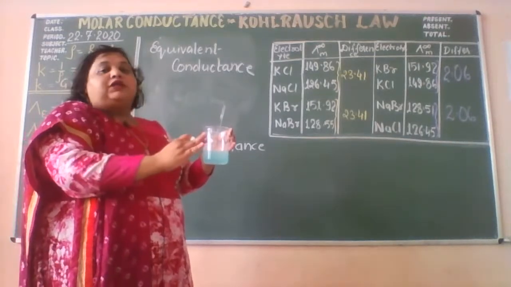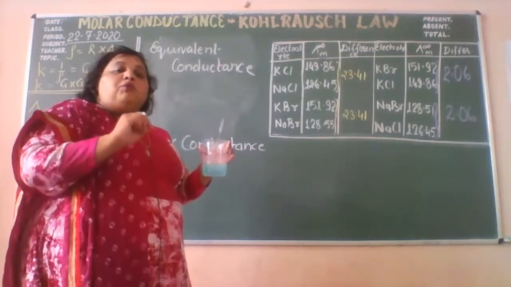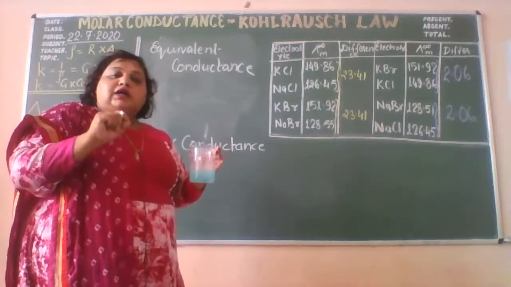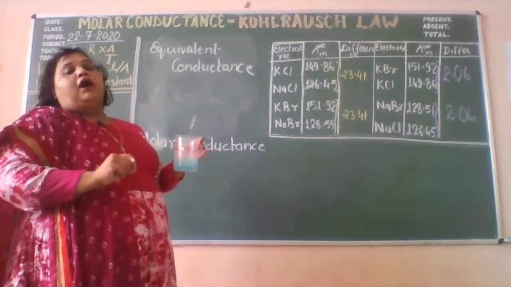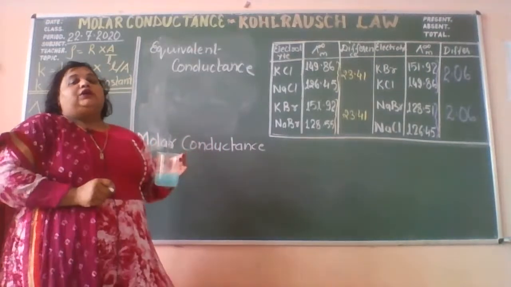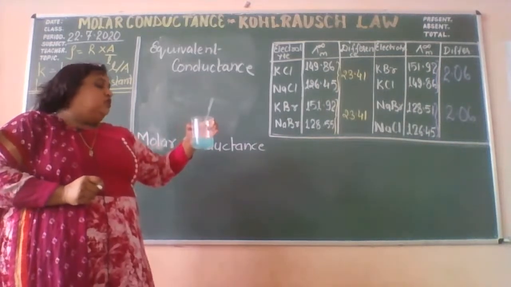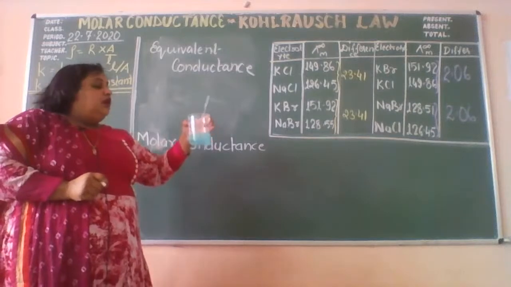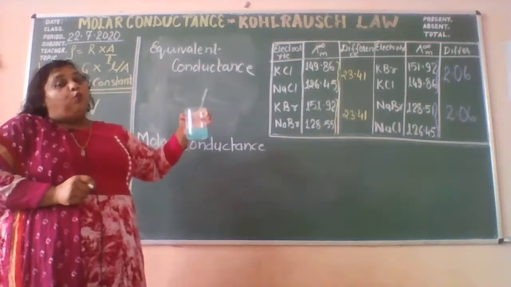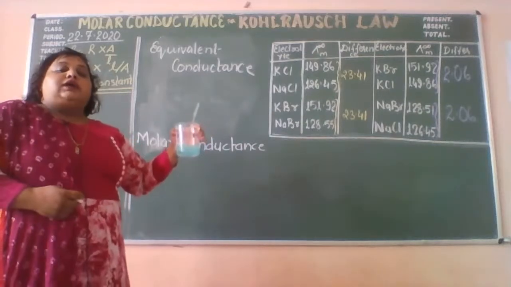Right? So irrespective of that, that will be the molar conductance. Molar conductance means the conductivity offered by the 1 mole of the electrolyte. Clear? If the number of moles which I have dissolved in the solution is 1, this will be called the molar conductance.